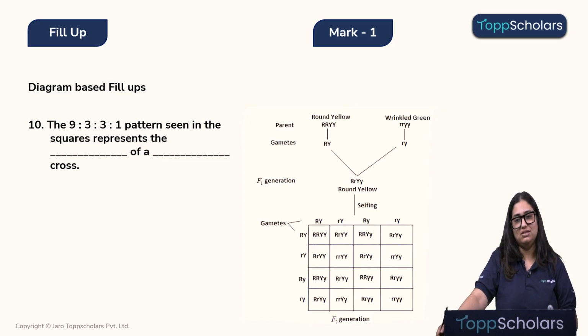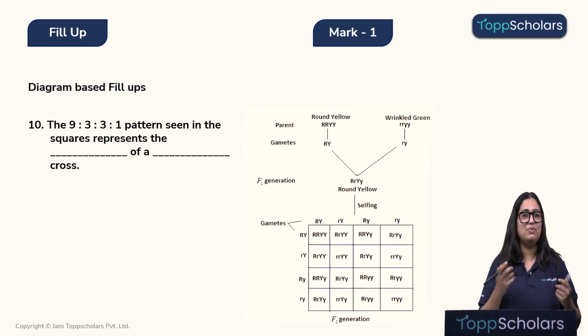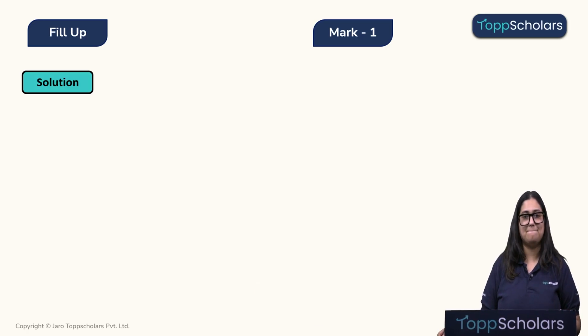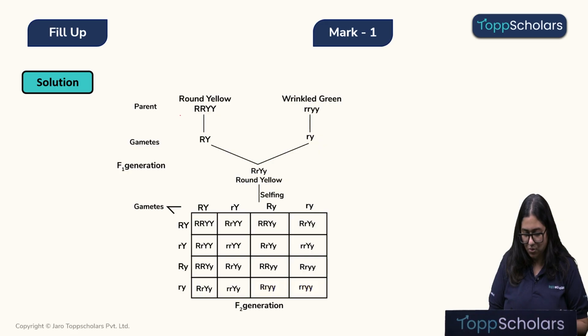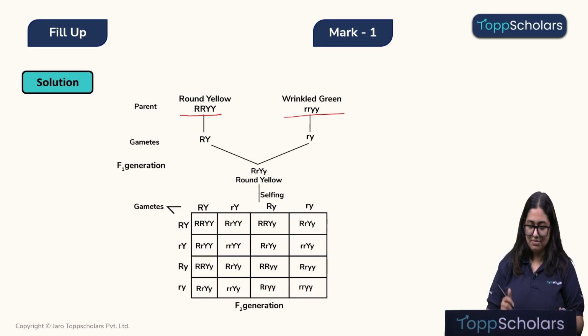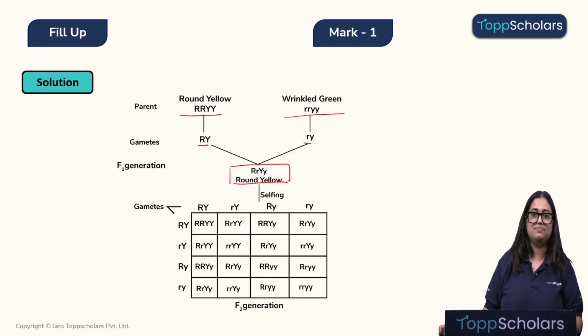Alright, children. So you must have solved this a couple of times. Let's quickly revise through it so that we can answer our questions. So we have taken a plant with a round and yellow colored seed, and another plant with wrinkled and green colored seeds. The gametes we will have over here is this, and when we do pollination between them, we get the F1 generation with this genotype, right?